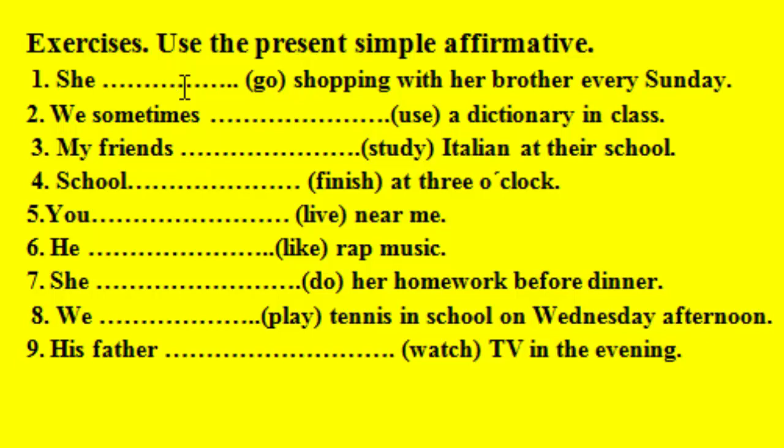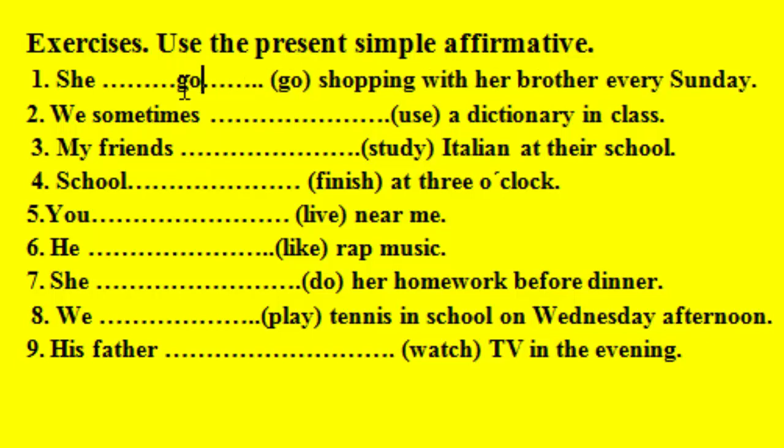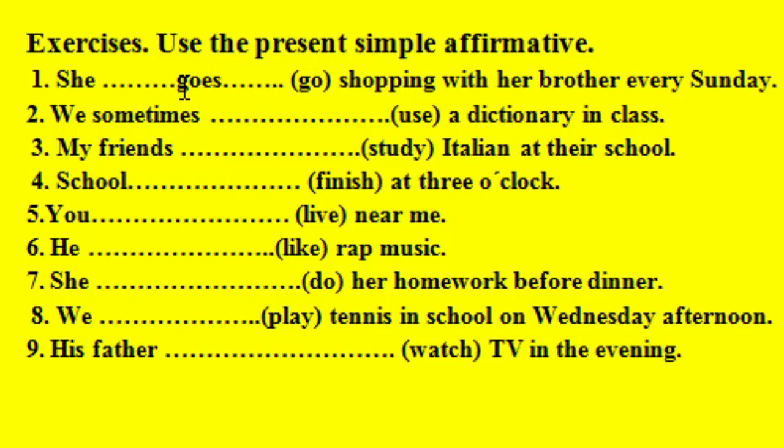Here we have she. She goes shopping with her brother every Sunday. She is the third person singular, and here we have the verb go. We add es at the end of the verb, so we say goes. She goes shopping with her brother every Sunday. The second one, here we have we. We sometimes use a dictionary in class. Here we have we. It's not the third person singular, so I put the same verb.